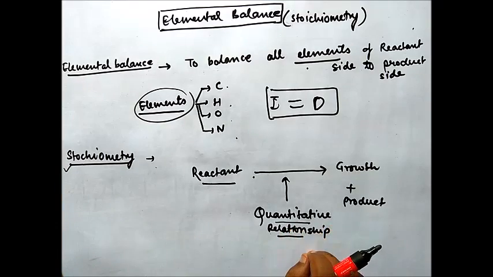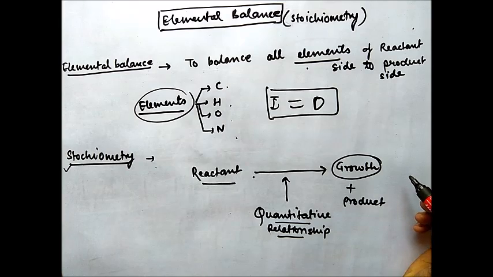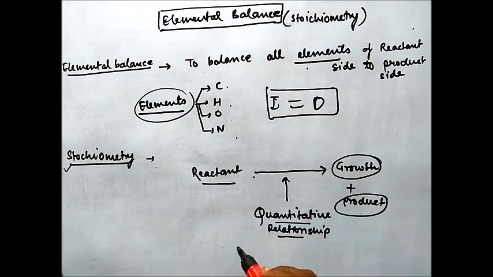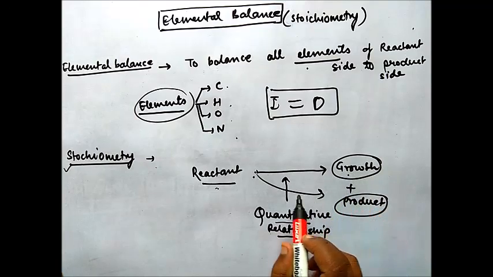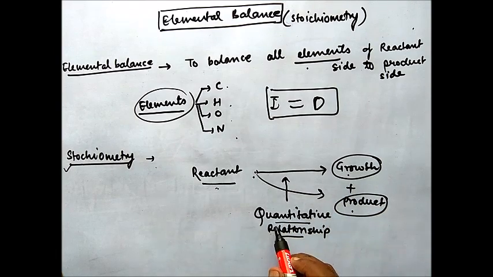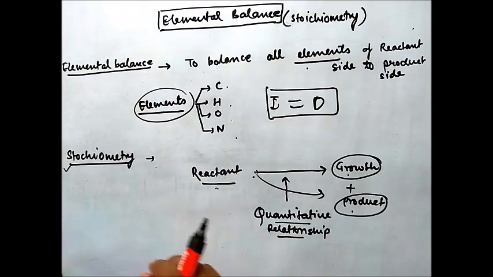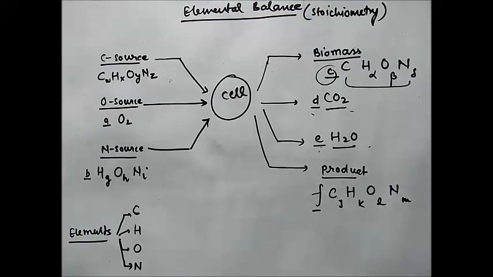What is stoichiometry? It is the quantitative relationship between reactants and growth, and product. How the reactant is related to growth and how the reactant is related to product quantitatively is known as stoichiometry. This is the general bioprocess equation, in which the cell requires a carbon source, an oxygen source and a nitrogen source.